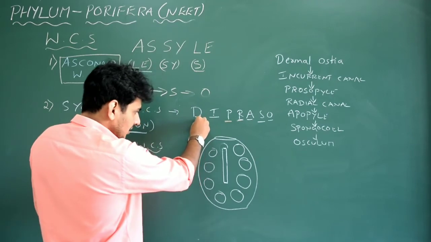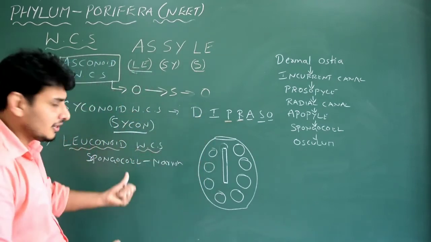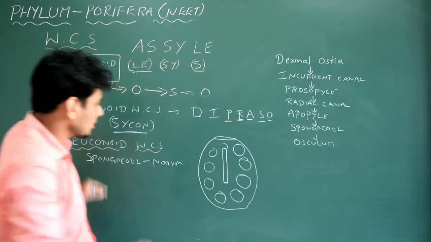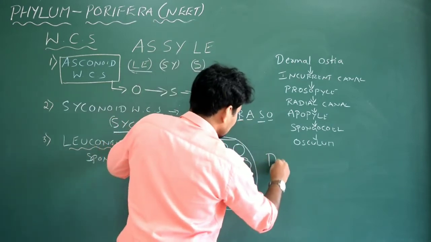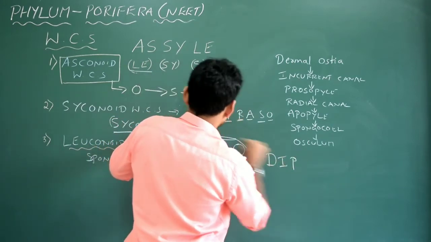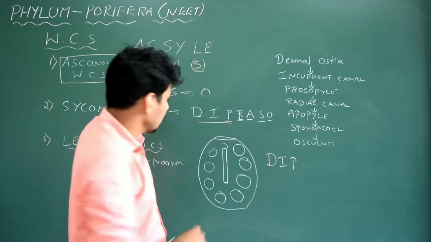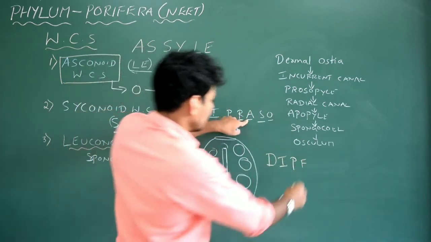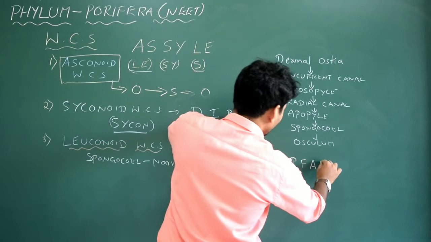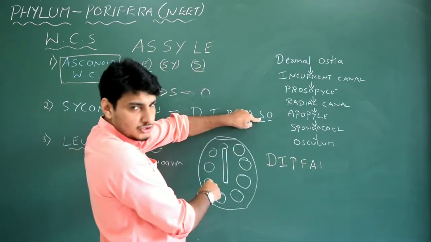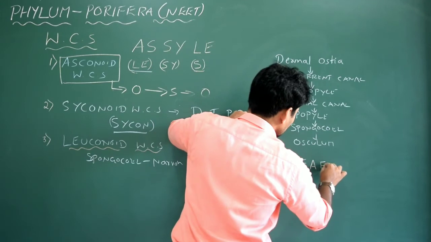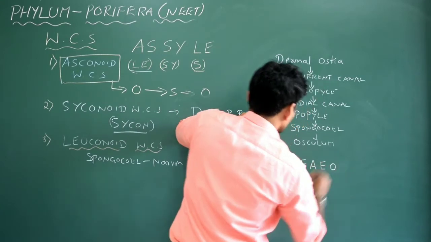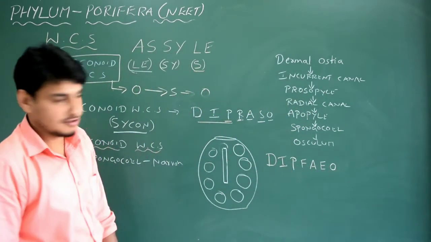Again, I am retaining the same thing. We need to upgrade it now for the leuconoid because it is getting more and more complex. This is simple, this is complex, this is more complex type of water canal system. So I am retaining D, I, P. See, I am retaining the first three letters, DIP. R, I am going to remove this R and I will replace it with F. Okay, I will retain A. Instead of S, because it has got narrow spongocoel, so we will not write about spongocoel. We write E, that is nothing but excurrent canal. Then O for osculum. How many letters? Similar, 7 itself.